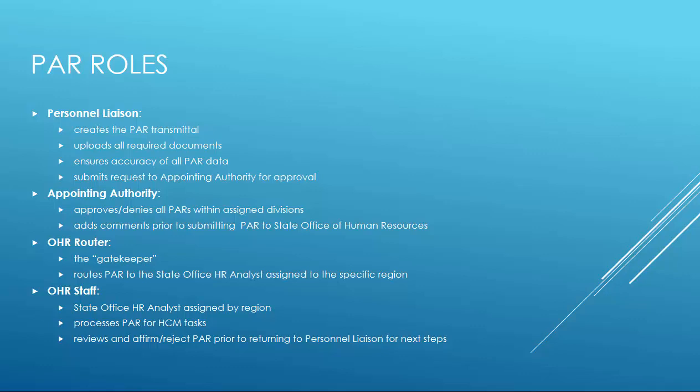The appointing authority is the individual who has the authority to approve or deny all position and personnel actions for all employees within their assigned division. This individual will be able to review or deny all PAR requests and add comments prior to submitting the request to the State Office of Human Resources.